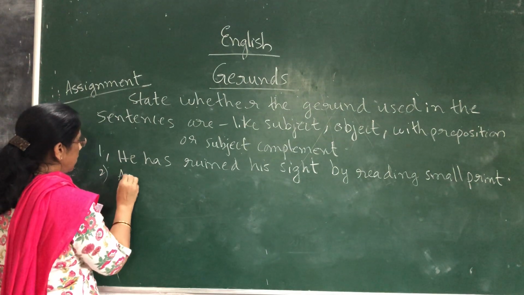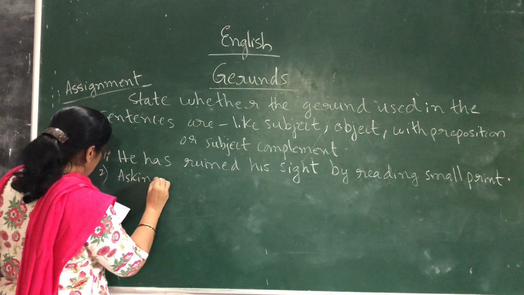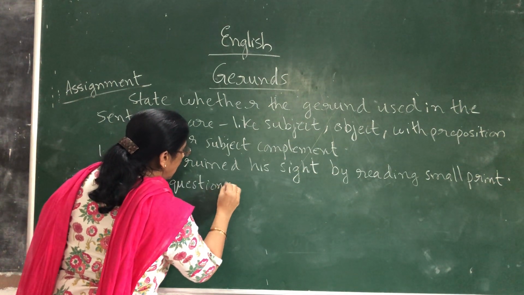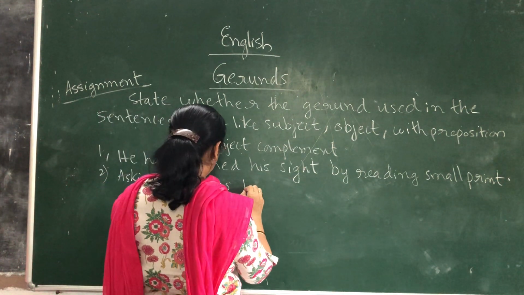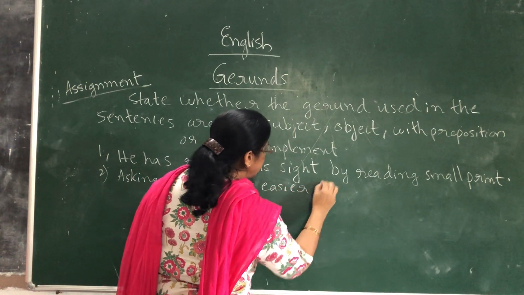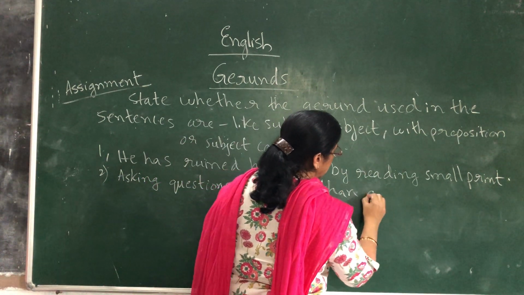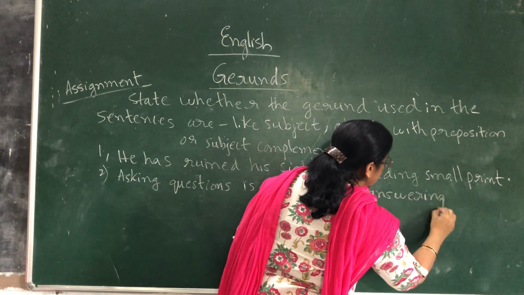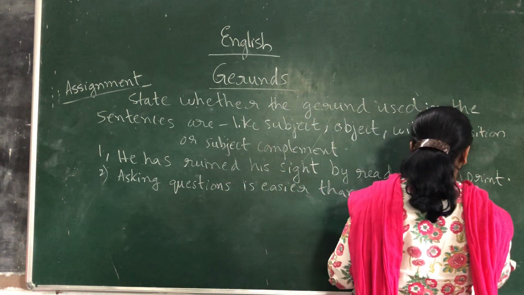Next: asking questions is easier than answering them.